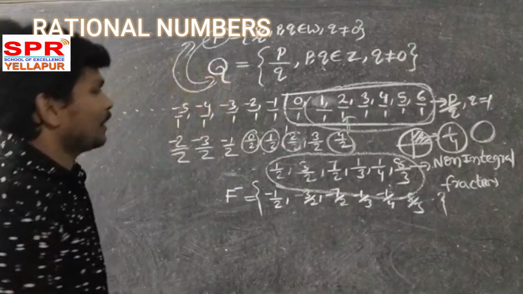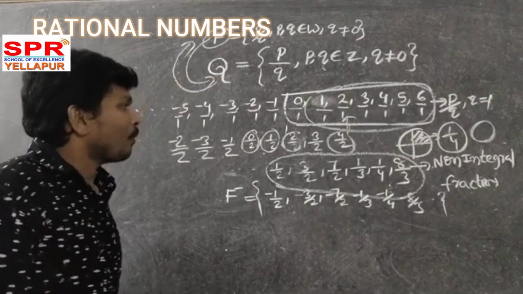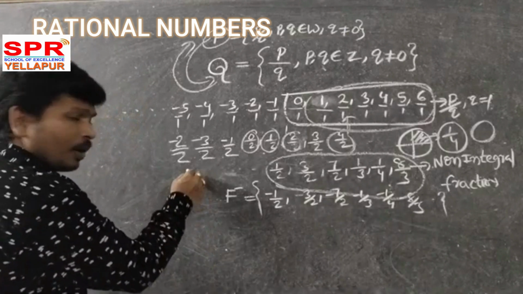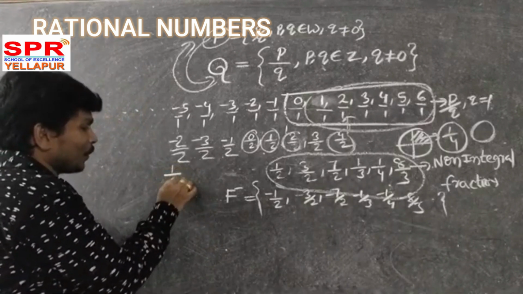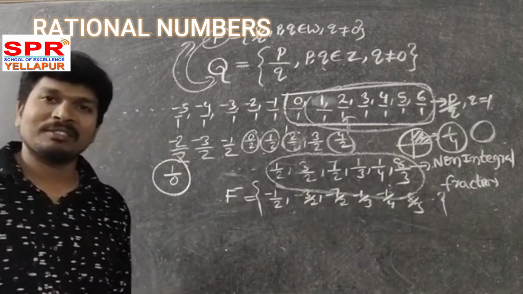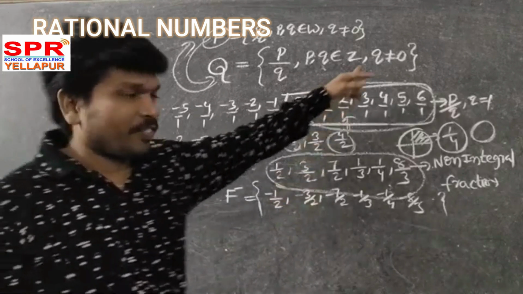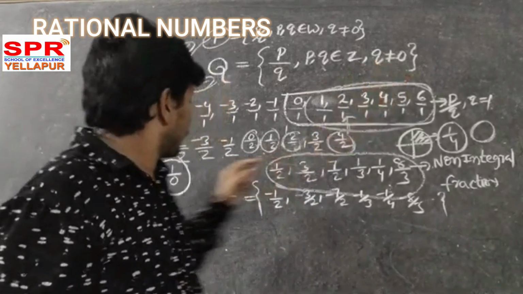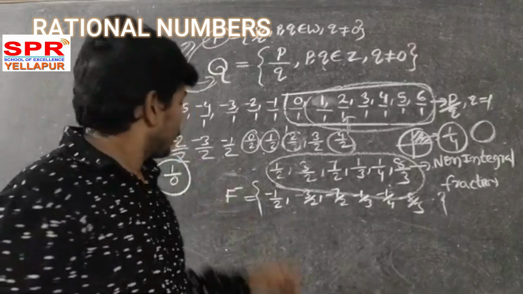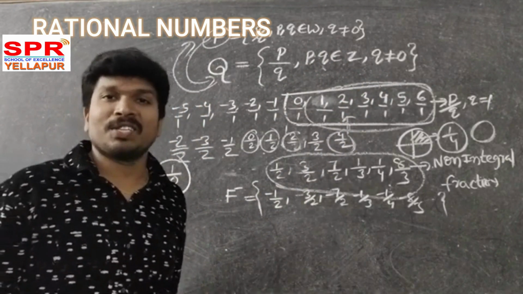Now observe one more thing we are discussing. What about 1 by 0? Is it a fraction or not? Is it a rational number or not? It is not a rational number, because it fails the third test. It is in p by q form, p comma q are integers, but the denominator is 0.